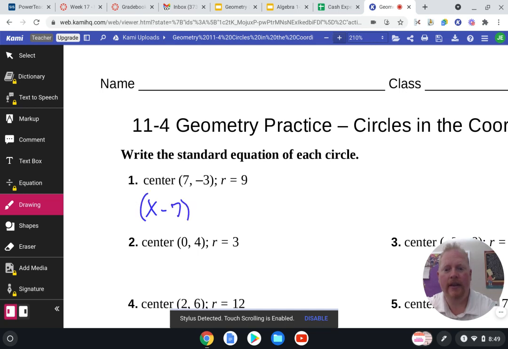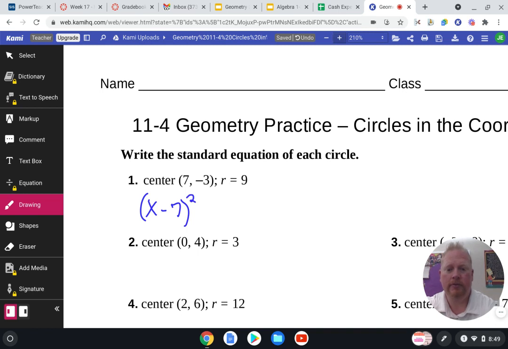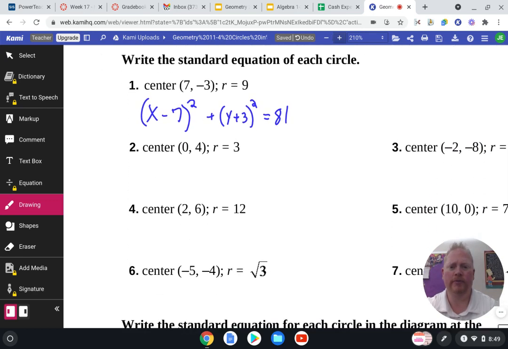Remember, because it's a positive 7, when it goes in the formula, it changes signs. And then if my y coordinate's negative 3, I put y plus 3 squared. And then I square that 9, and I get 81. And there's my equation. Easiest possible scenario.